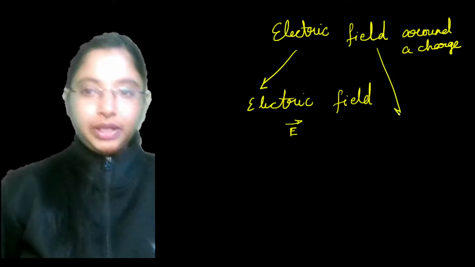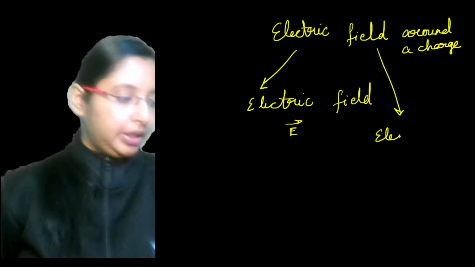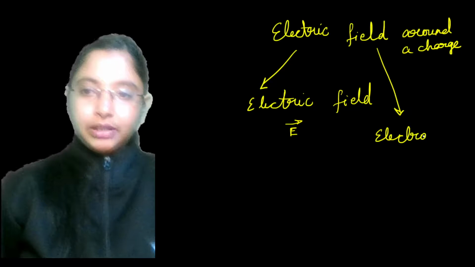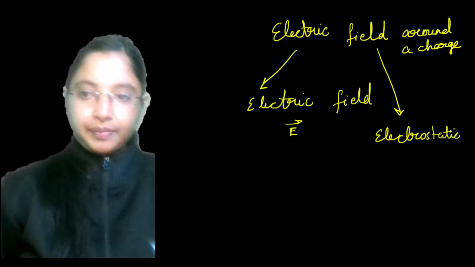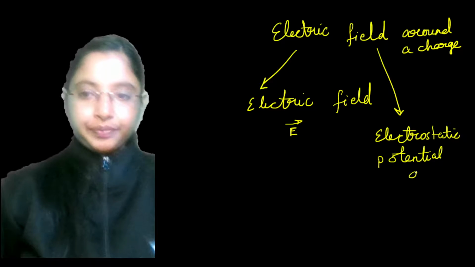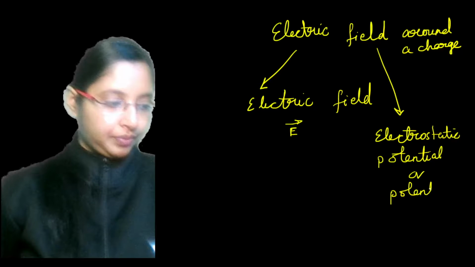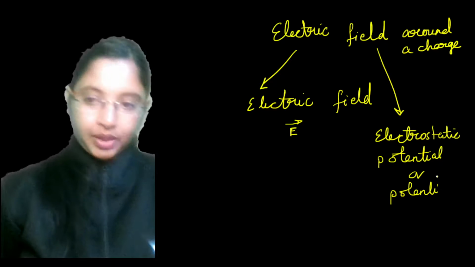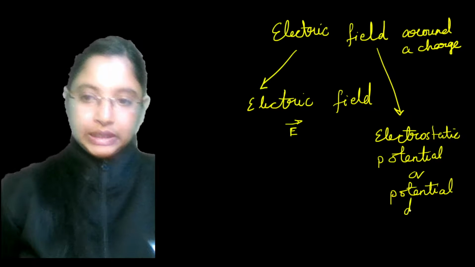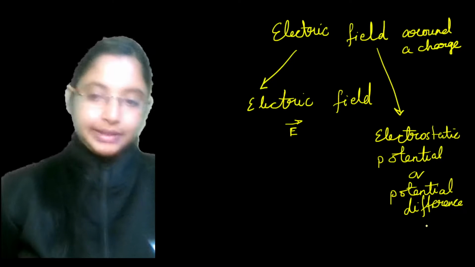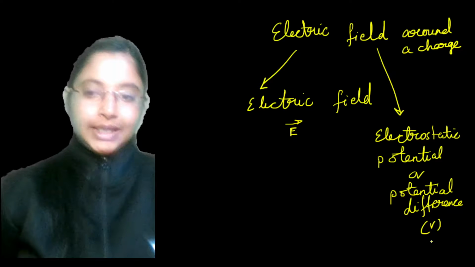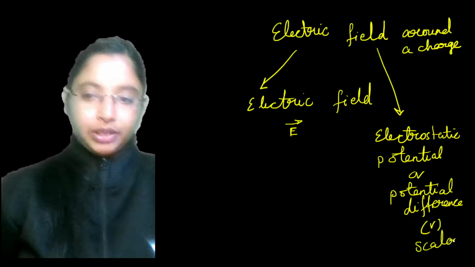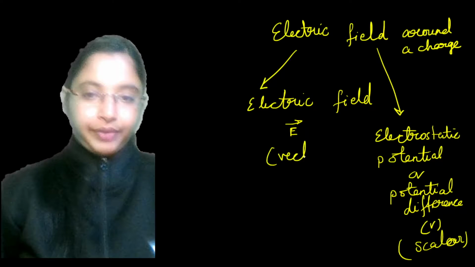Another way is through their electrostatic potential or potential difference. Okay, this electrostatic potential over here is a scalar quantity, whereas your electric field line is basically a vector quantity.